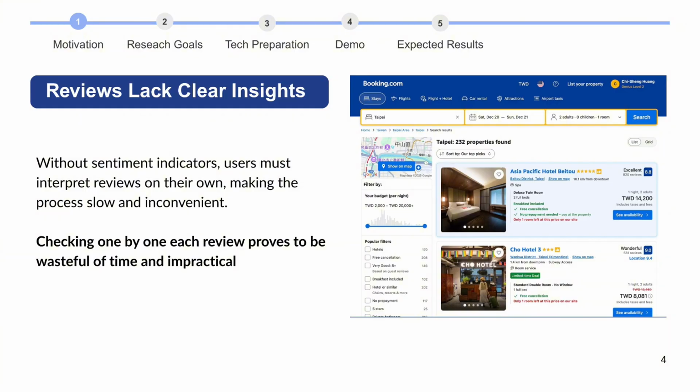Now, these reviews lack clear insights. Without sentiment indicators, every single person must interpret reviews on their own, which makes the process very slow and very inconvenient. And also, it is very wasteful of time and impractical. Imagine going review by review, hotel by hotel, just trying to book for your trip and it taking hours.